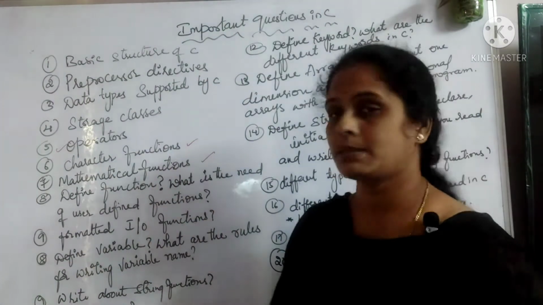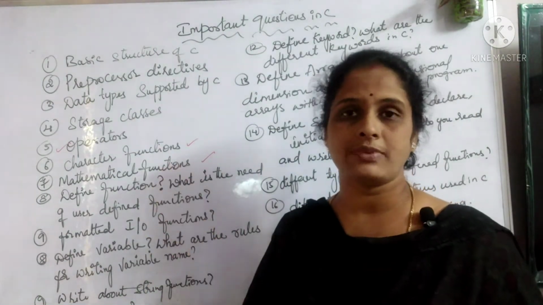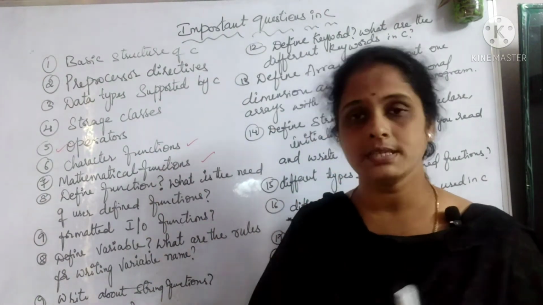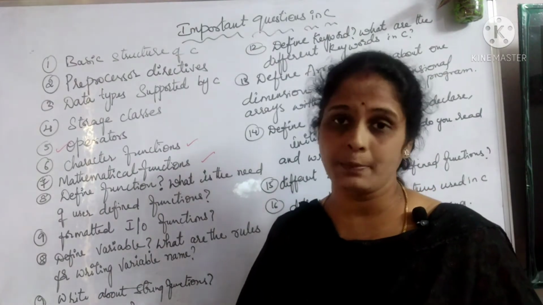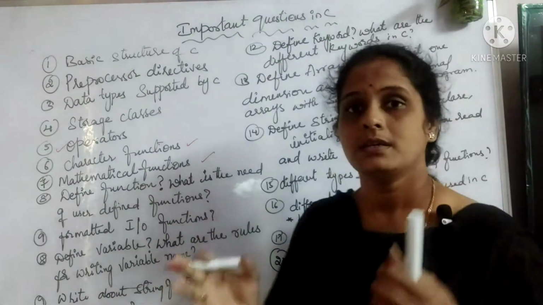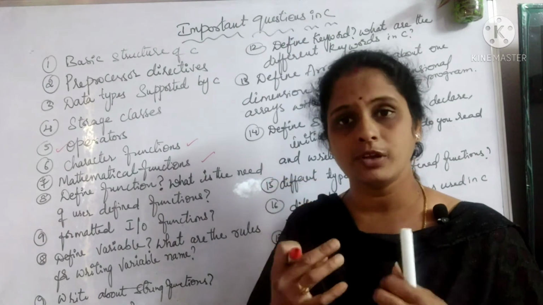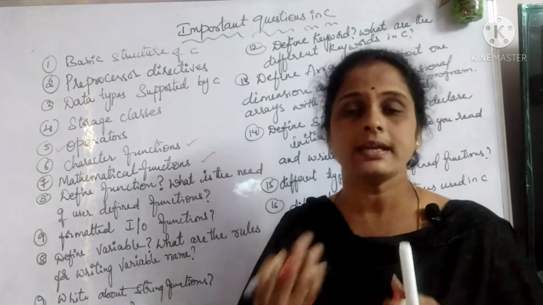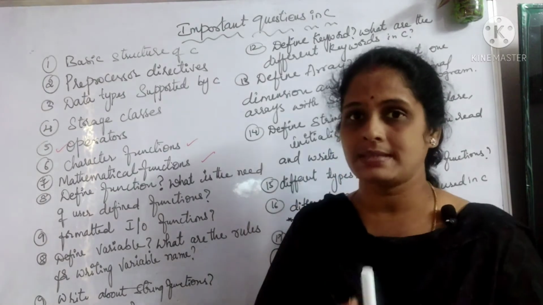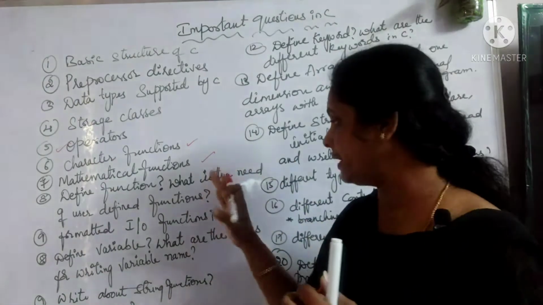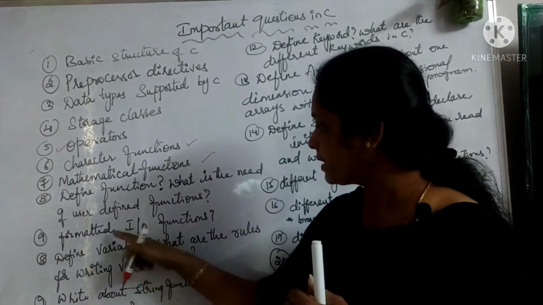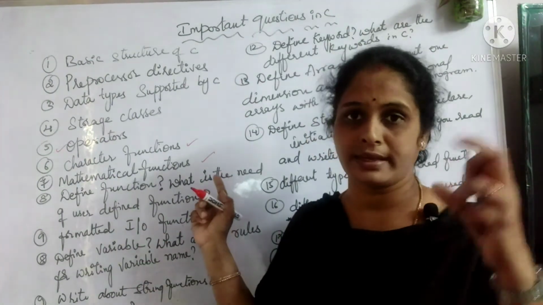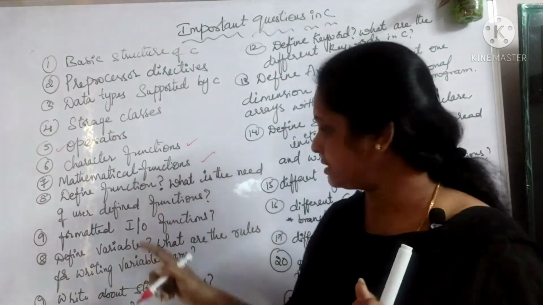See, we have mathematical, character, string, and date and time functions, but apart from that we are using some more functions. What is the purpose of it? The main purpose is that the user's requirements are not fulfilled by these existing functions. So what are we doing? We are creating our own functions. That is the basic requirement. You need to go through all of that and write in detail about it. Here you can also write what the elements of a function are.